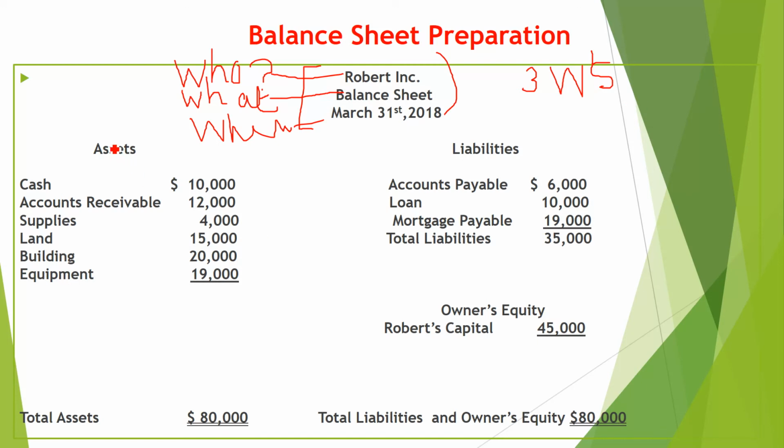Now on the left hand side you have to write down the assets, and on the right hand side you have to write down liabilities and owner's equity.